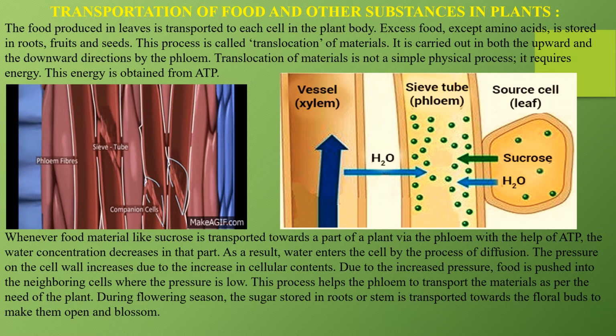Whenever food material like sucrose is transported towards a part of a plant via the phloem with the help of the ATP energy, okay, the water concentration decreases in that part. जैसे ही food ऊपर की तरफ transport हो रहा है from the base towards the plant, तो क्या होता है, वैसे ही water concentration कम होने लगता है. As a result, water enters the cell by the process of diffusion. The pressure on the cell wall increases due to the increase in cellular content. Due to the increased pressure, जैसे जैसे pressure बढ़ता जाता है, the food is pushed into the neighboring cell.